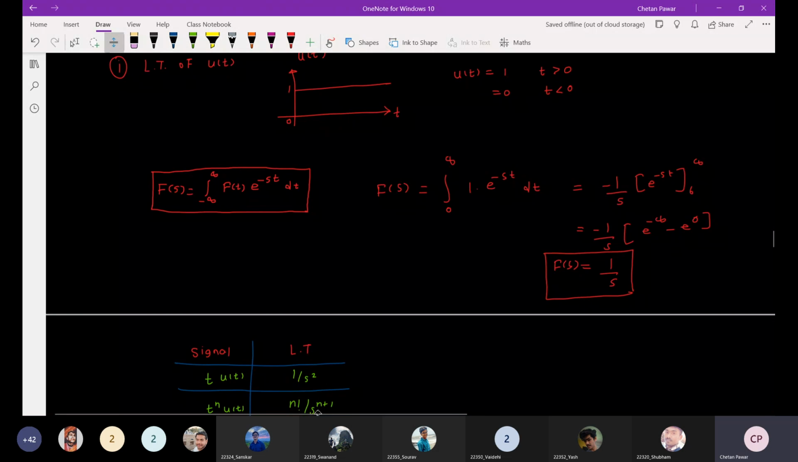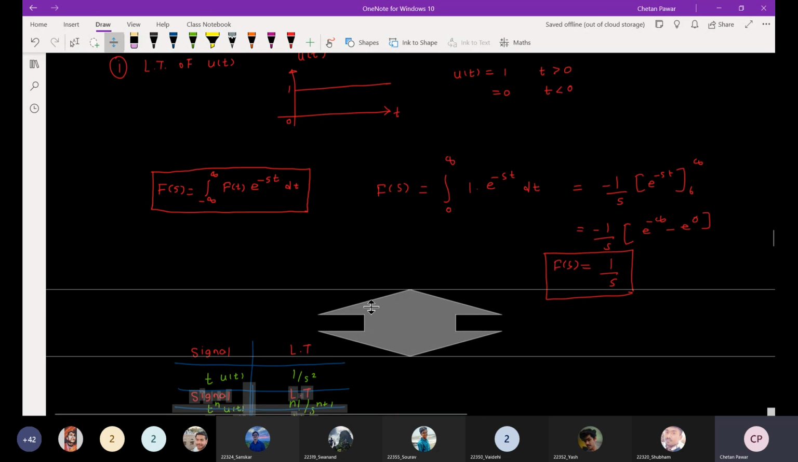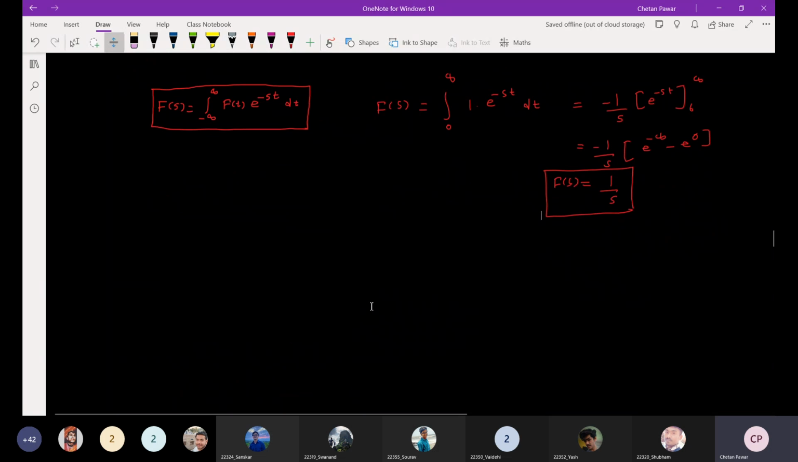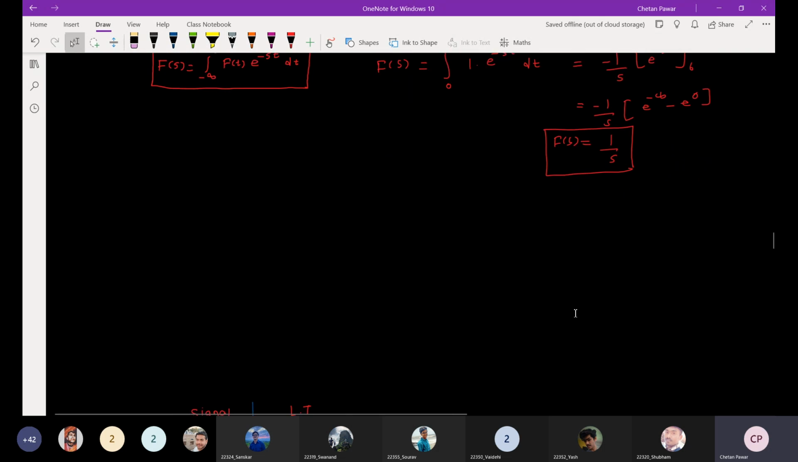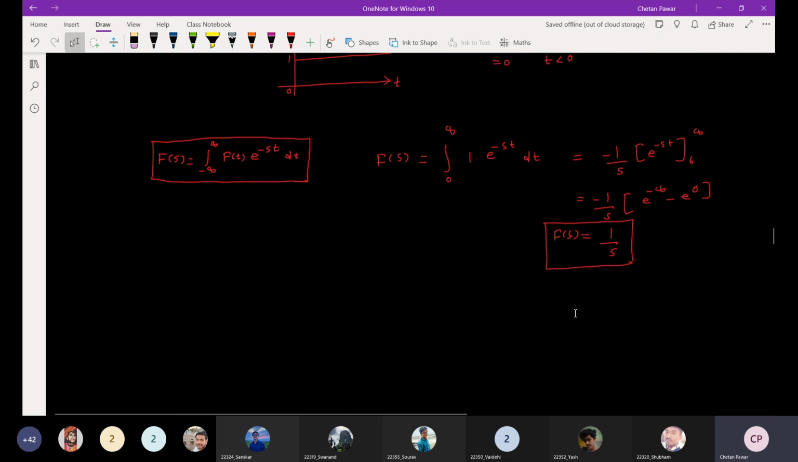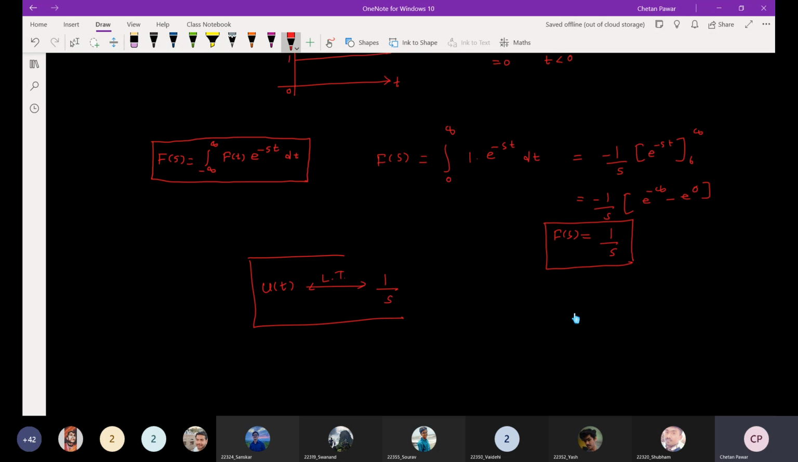There is a region of convergence concept also, but when we do the pole zero plot, at that time we will see that concept, region of convergence. So region of convergence is that thing for that particular part. Okay. So this will be the Laplace transform of u of t. So I can say that u of t, the unit step signal, has the Laplace transform 1 upon s. This is a Laplace transform pair.